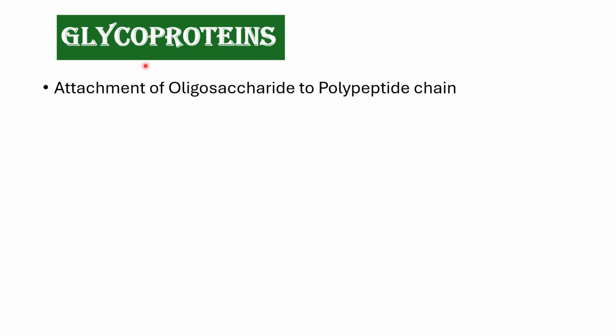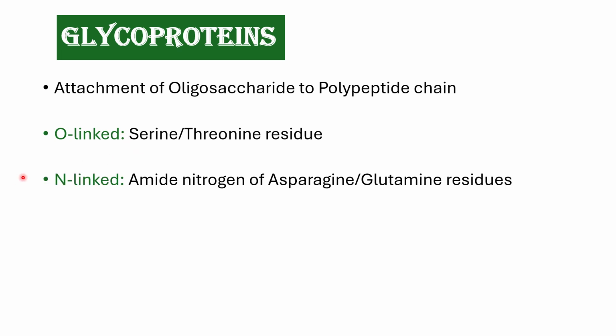Glycoproteins are formed by attachment of oligosaccharide to polypeptide chain. How are they getting attached? It is by either O-linked, that is O-glycosidic linkages, or N-linked, that is by N-glycosidic linkages.